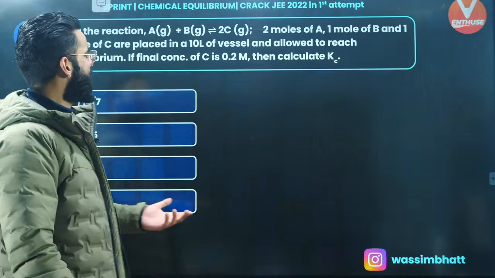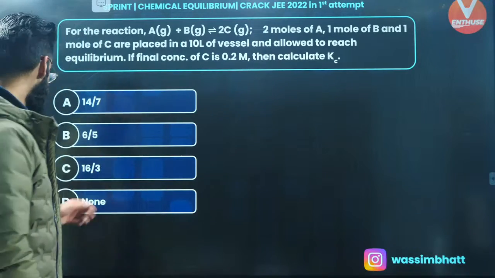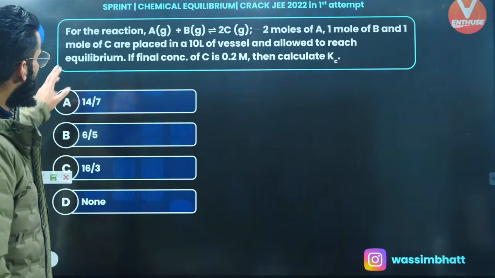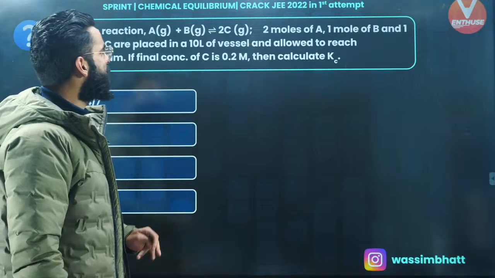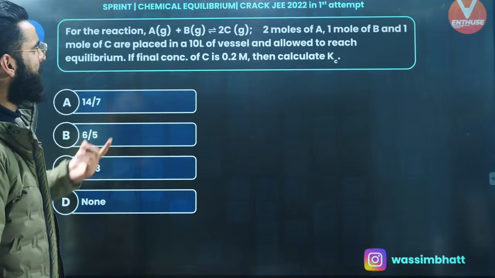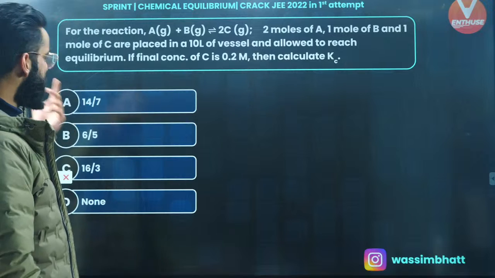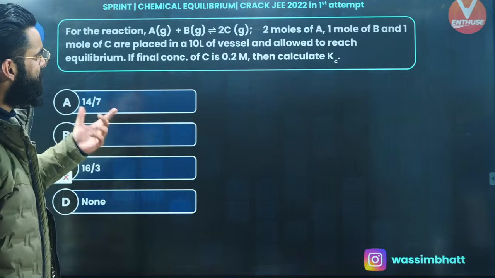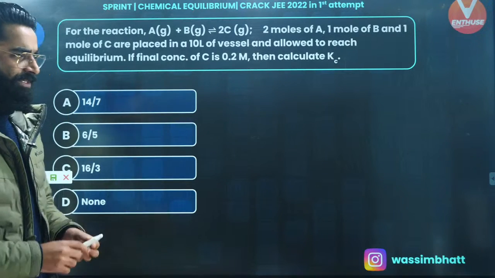This is one more question. Let's try to solve this one as well. Again, a very simple and conceptual question, right? For a reaction A plus B in equilibrium with 2C, 2 moles of A, 1 mole of B and 1 mole of C are placed in a 10-liter vessel and allowed to reach equilibrium. If the final concentration of C is 0.2 molar, then calculate the value of Kc.